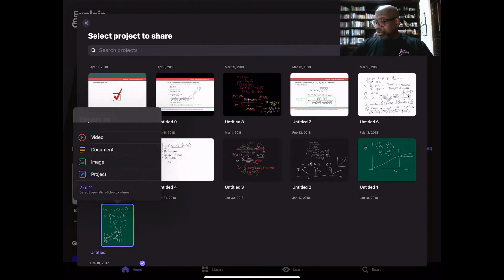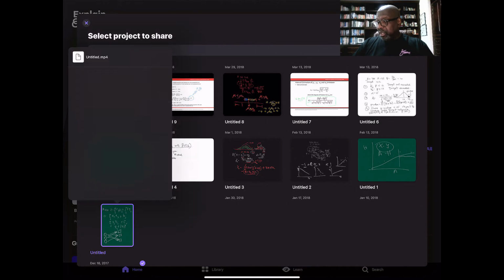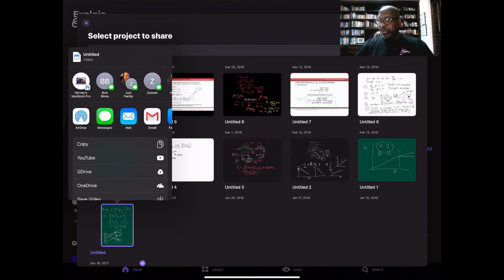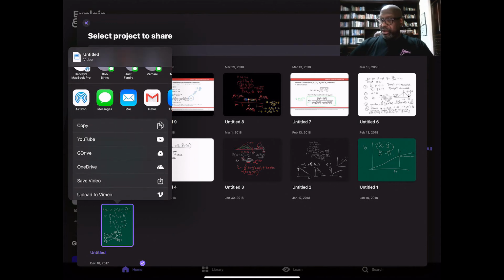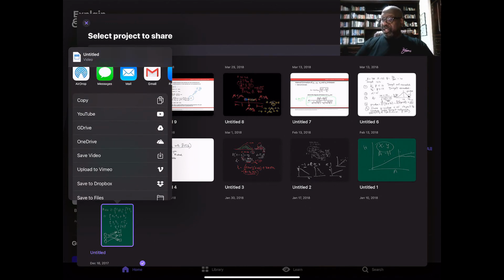Looking at a transportation model as an example. If I want to share them, you just select which one you want to share, and you could export it as a video, as a document, which could be a PDF file, or as an image. If it is just a single page, you can save it as an image. If you want to export it as a video, it will give you some options whether I want to send that video to YouTube, to my Google Drive, my OneDrive, or just save it to my camera roll, save it to Dropbox.